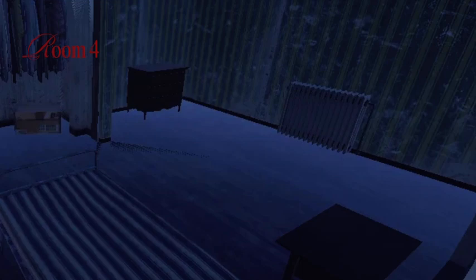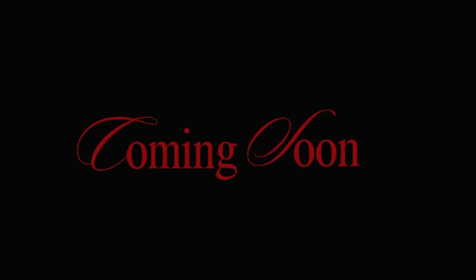Finally, Room 4 brings the player back to a familiar space, with ordinary furniture and decorations. And that's all about our project. Thank you for listening.